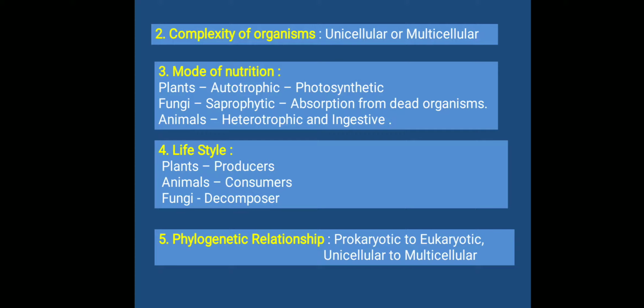In the same manner, in nature, evolution also takes place. That means simplicity to complexity, prokaryotic to eukaryotic, and unicellular to multicellular. So based on these 5 criteria, the classification is done.